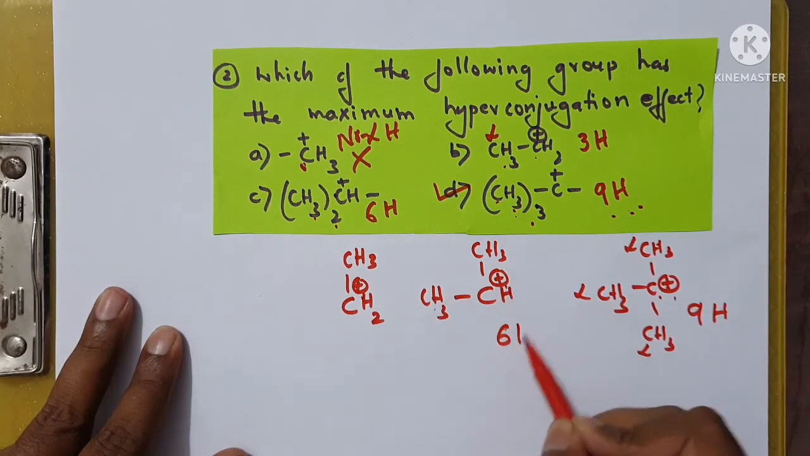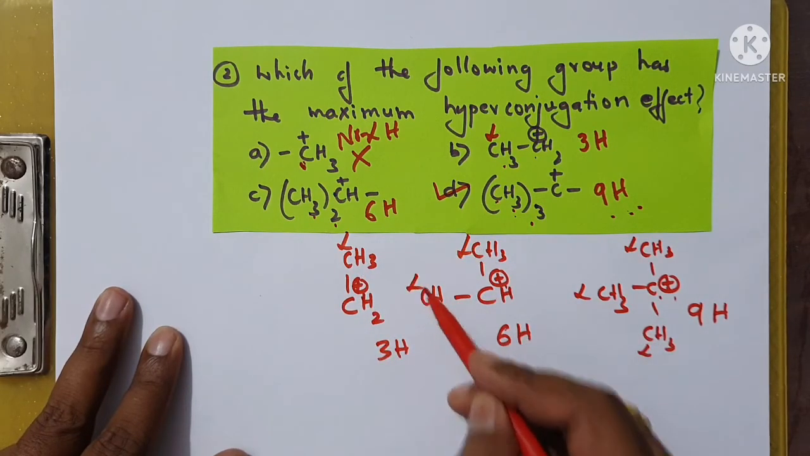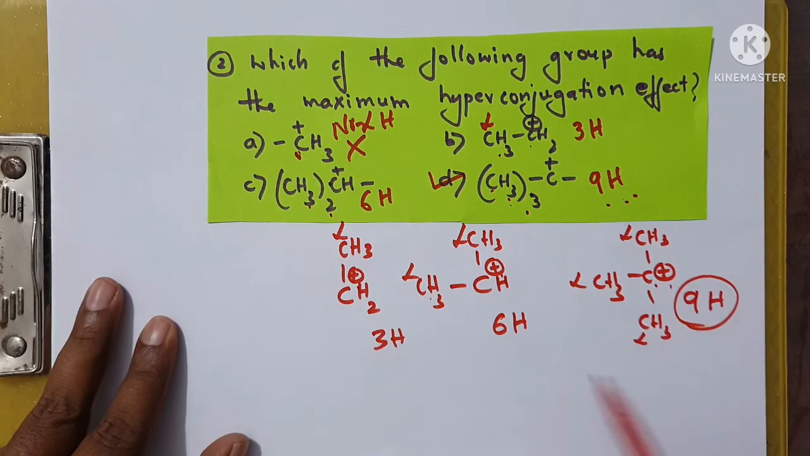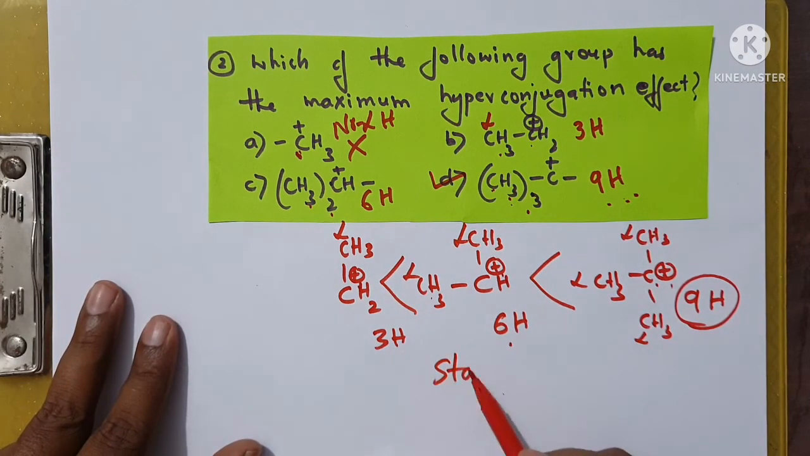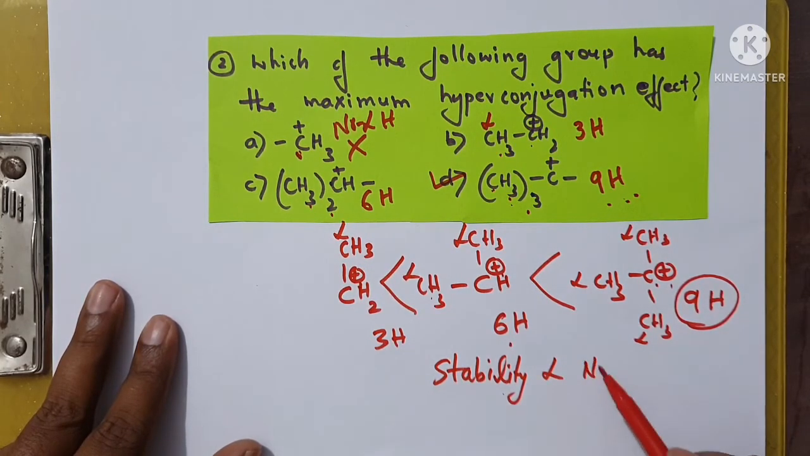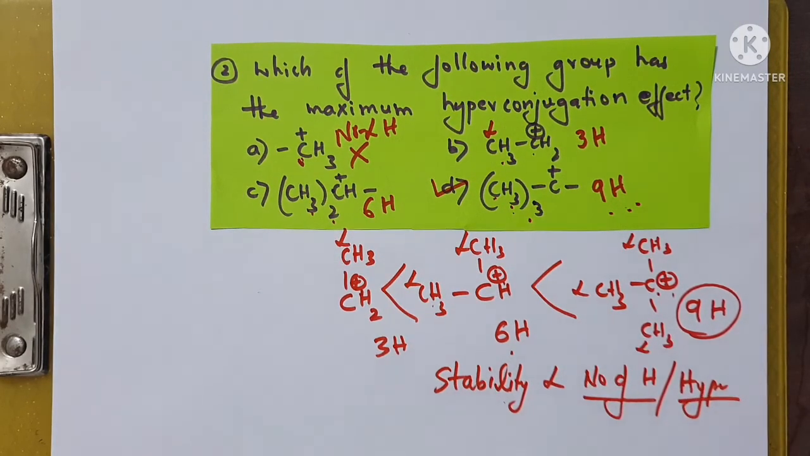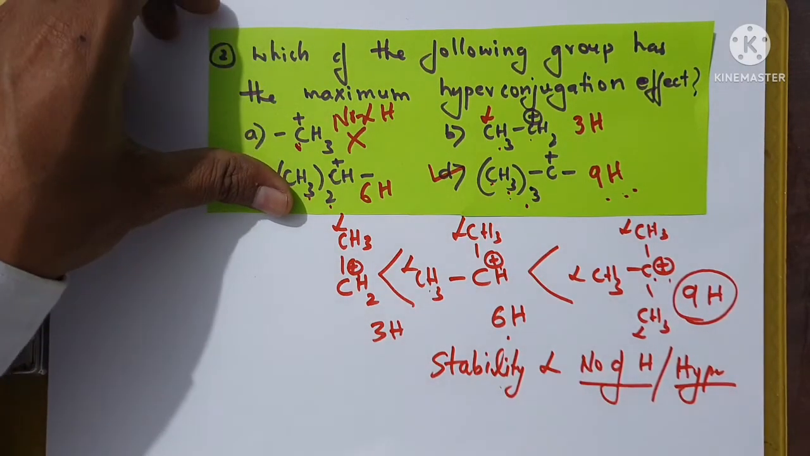Here if you see, there are 6 alpha hydrogen. Here if you see, there are 3 alpha hydrogen. This is alpha carbon. This is alpha carbon. This is alpha carbon. Hope you are understanding it. The more the number of alpha hydrogen, the more will be the stability. Remember, children, stability is directly proportional to the number of alpha hydrogen atoms, or nothing but the more the hyperconjugation. Hope you have understood this part neatly, and let us go for one more question, children.